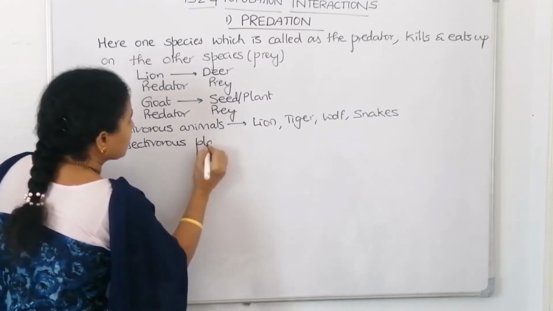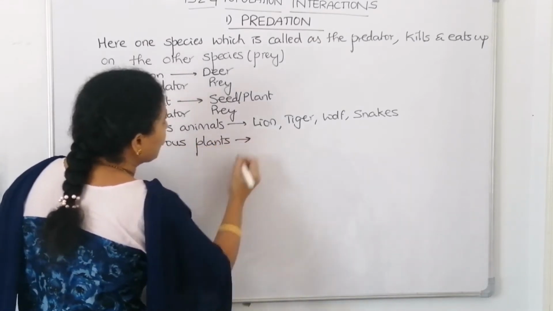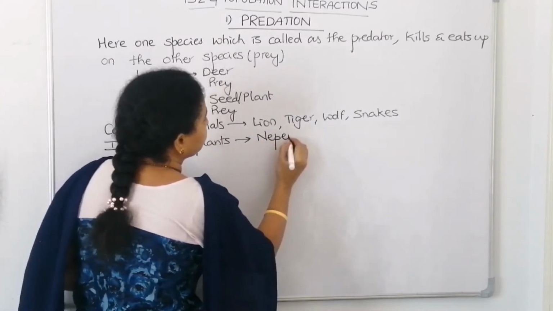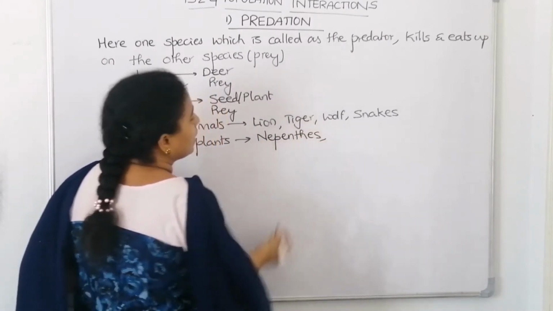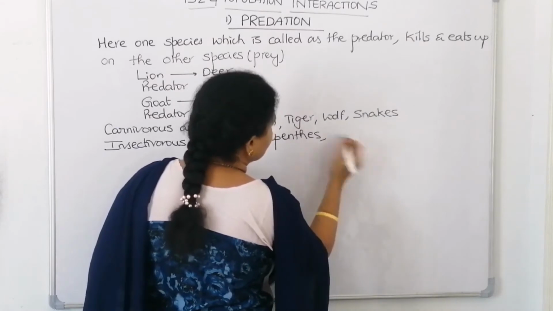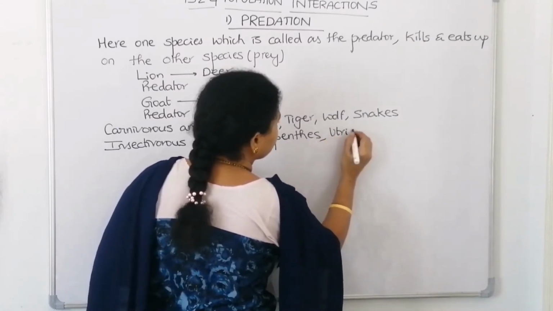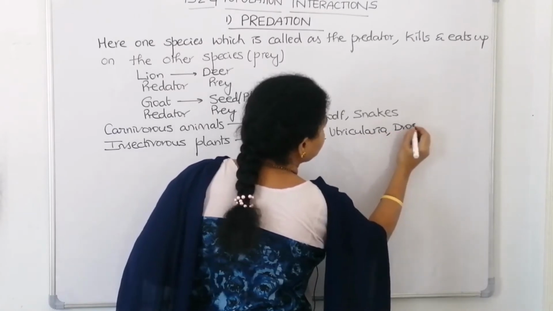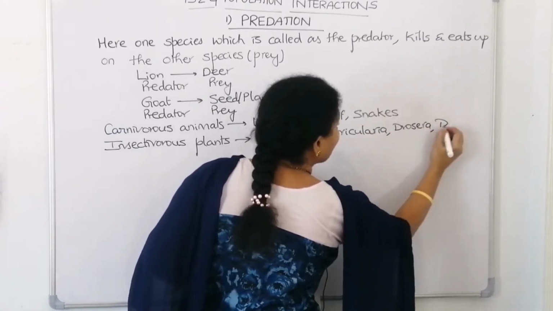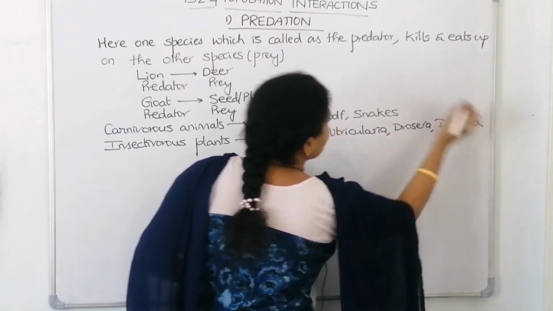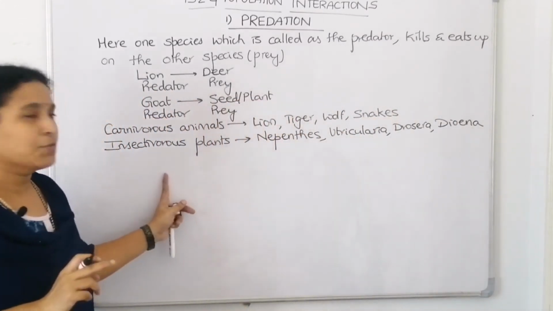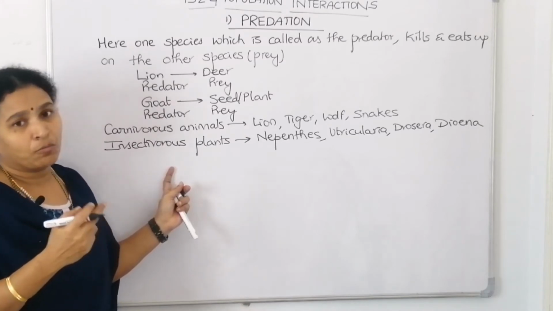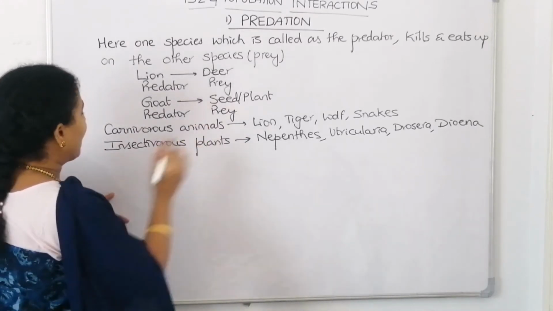Let us list down a few insectivorous plants which act as predators. One is Nepenthes. The next one is Utricularia. And the third ones are Drosera and Dionaea. So these are some examples of insectivorous plants, carnivorous animals, and we also said goat or sparrow eating plants or seeds.